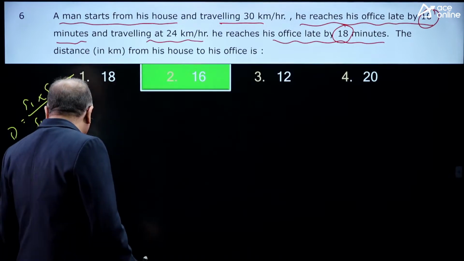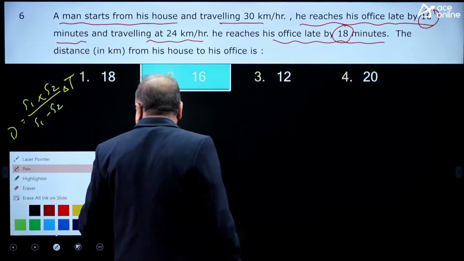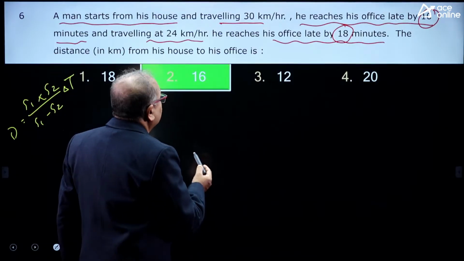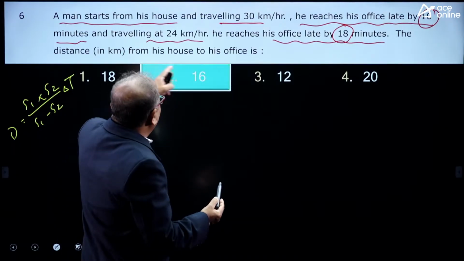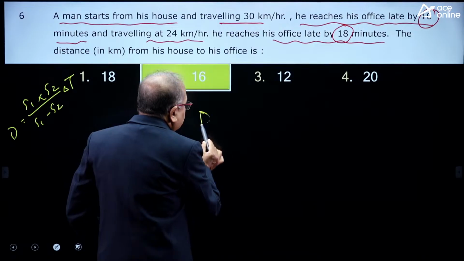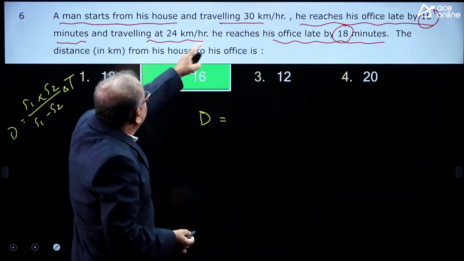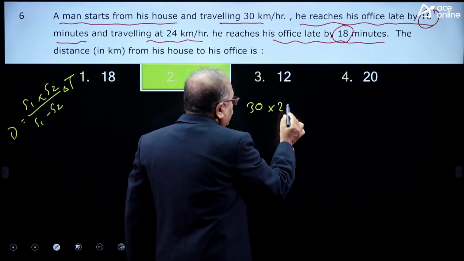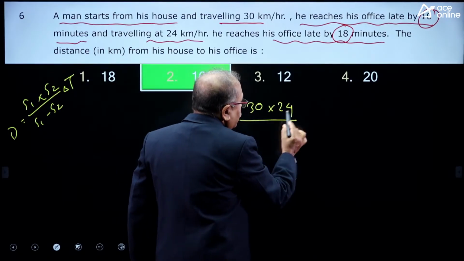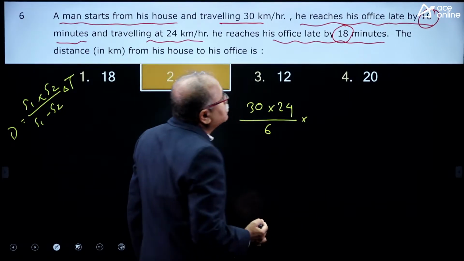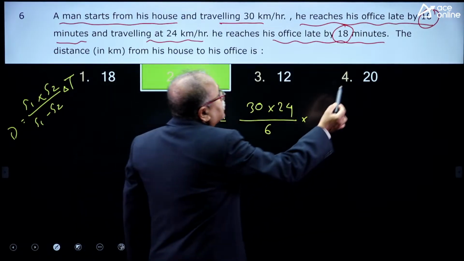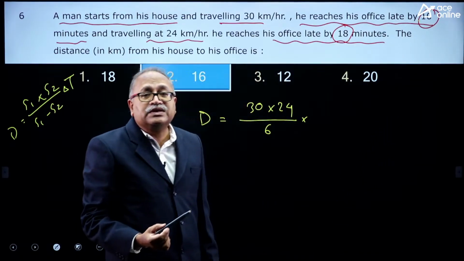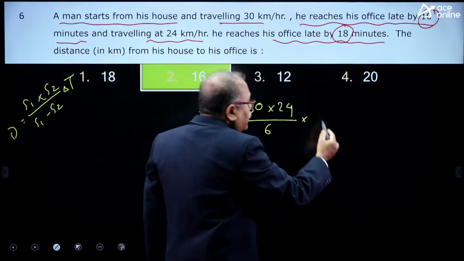So how do we do it? I said that this formula is there. What is my speed 1 over here? I need to find out the distance. So let us take the distance, which is equal to speed 1 is 30, speed 2 is 24. So 30 into 24 by 30 minus 24, which is 6, into the difference of time. Here 10 minutes late, here 18 minutes late, that means the difference is 8 minutes. So 8 by 60.